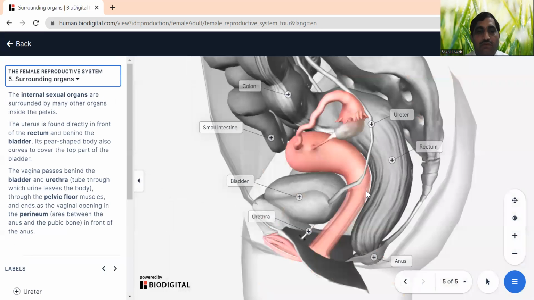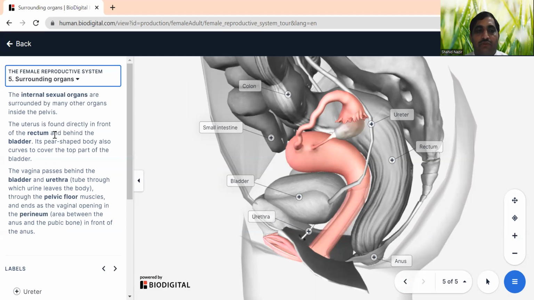Okay, so now we will also see the surrounding organs. What are the surrounding organs in the female around the female reproductive system? These internal sexual organs are surrounded by many other organs. As we discussed, we have internal sexual organs, and they are surrounded by different organs.